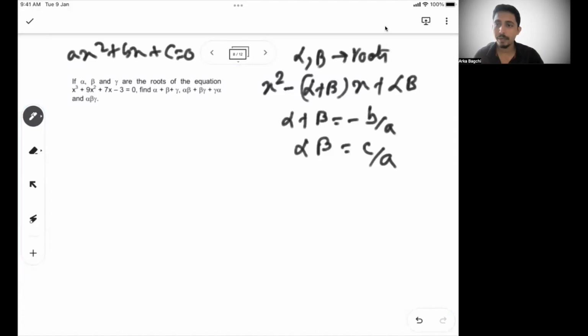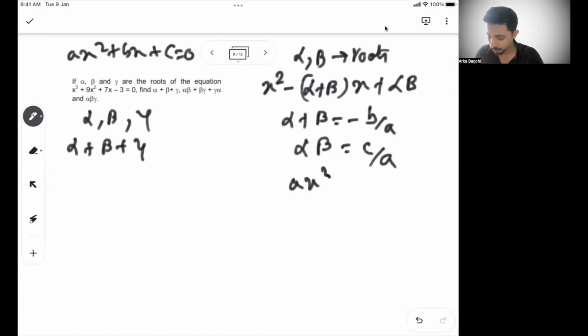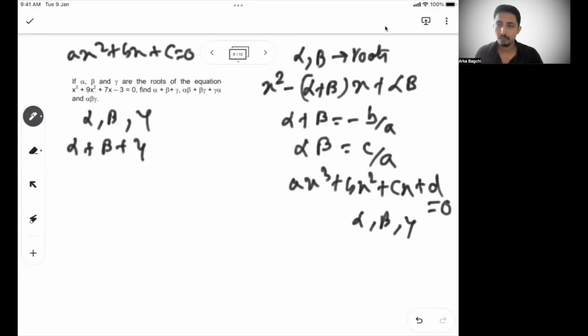If it is a cubic equation where there are 3 roots, then when there is alpha, beta, gamma, the same thing will apply. So when we take all the roots at once, alpha, beta, gamma, and let's say the equation is ax cubed plus bx square plus cx plus d equal to 0, then alpha, beta, gamma are the roots. Since x has 3 values, 3 different roots are there.